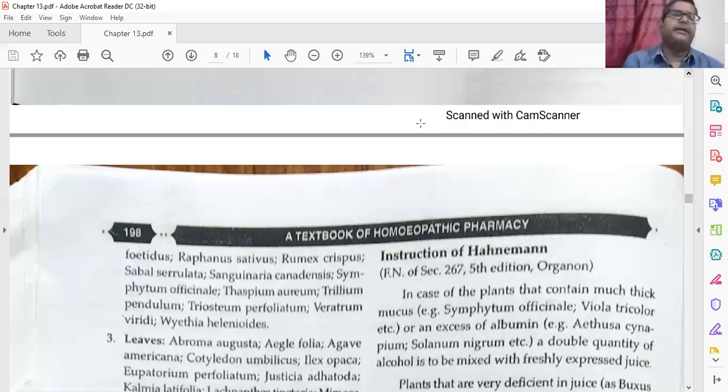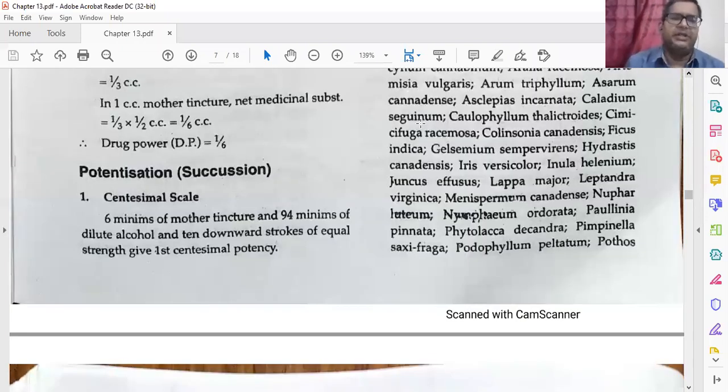Then the potentization or succussion process. The rest of the process is the same, we will just go through it. In the centesimal scale, 6 minims of mother tincture and 94 minims of dilute alcohol and 10 downward strokes of equal strength are given, and we get the first centesimal potency. Here just remember the ratio: it is 6 is to 94. It is not like 1 is to 99.